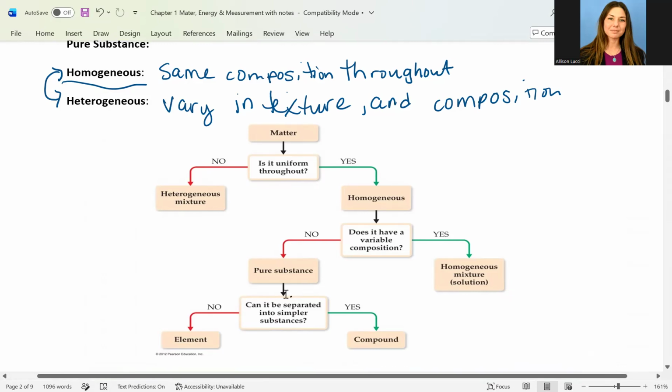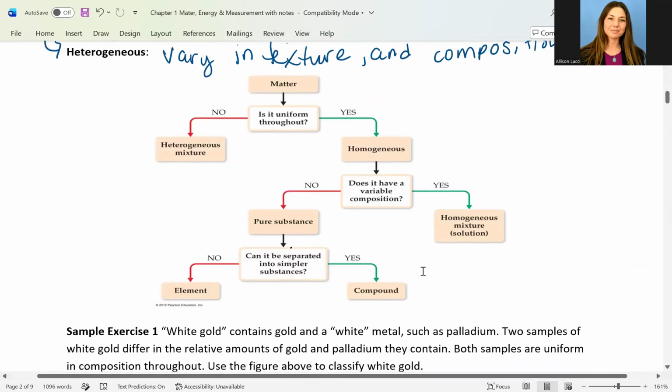Then we go down to the pure substance block here, and we can say, is it separated, or can it be separated into simpler substances? So if no, then we're already a pure substance that is an element. But if we say yes, then if it's broken down into its elements, then it was probably a compound.